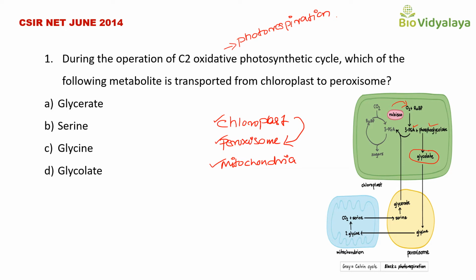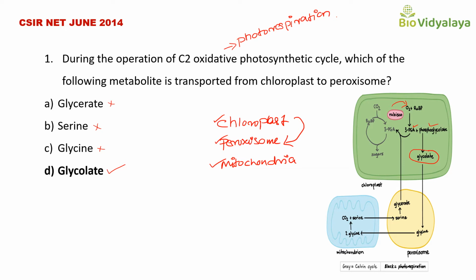Option A glycerate, this is not correct. Option B serine, this is not correct. Option C glycine, this is not correct. And option D glycolate, this is correct. So the answer is option D glycolate. Glycolate is transported from chloroplast to peroxisome.